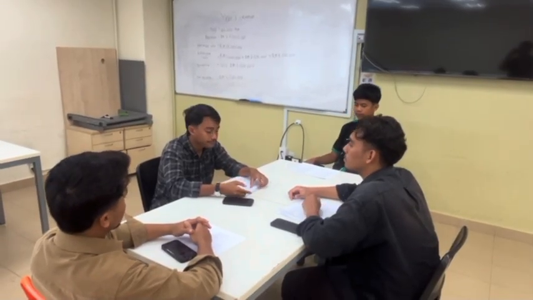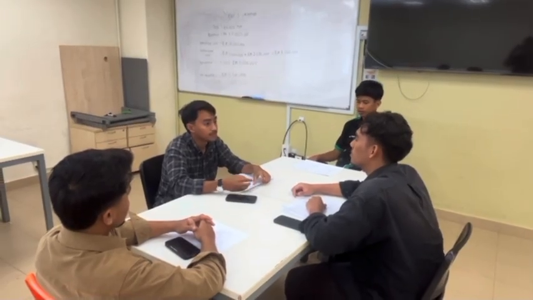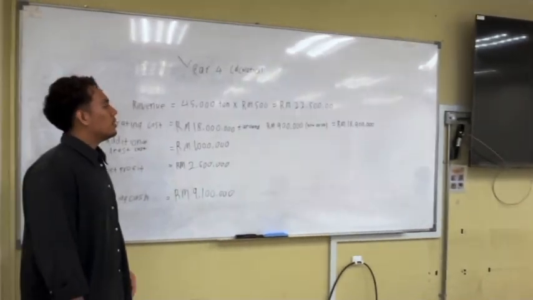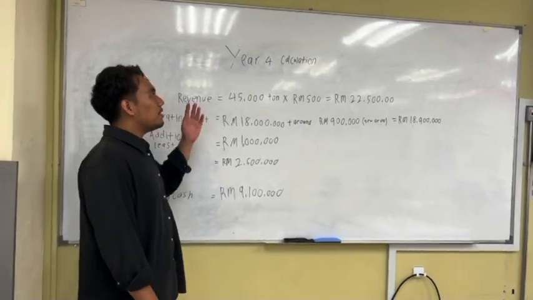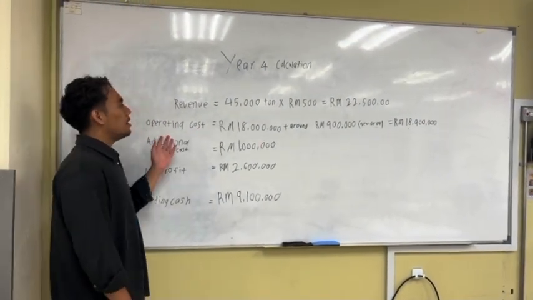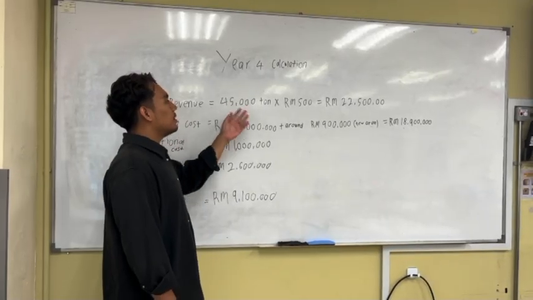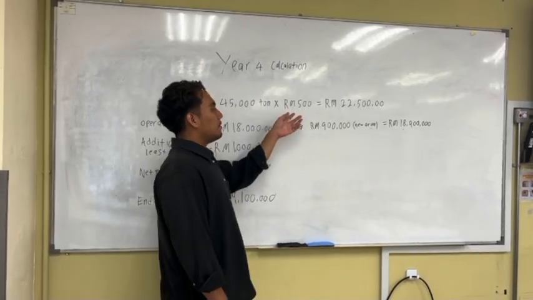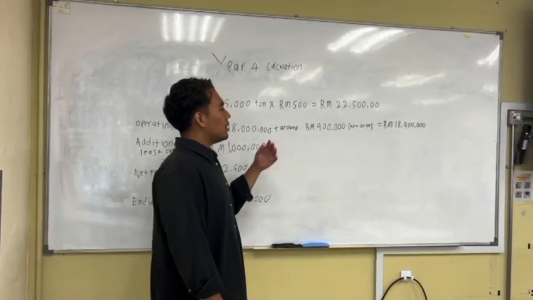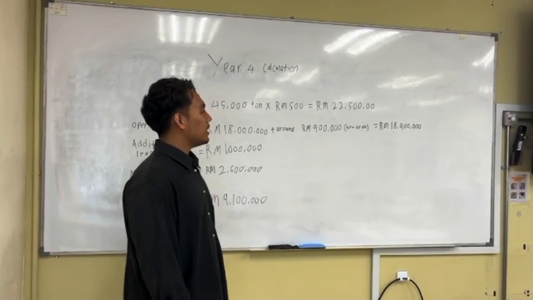Combined with our main estate at full production, our total yield is 45,000 tons. Okay, now I will explain about year 4 calculation. For revenue, 45,000 times 500 ringgit equals 22,500,000 ringgit.